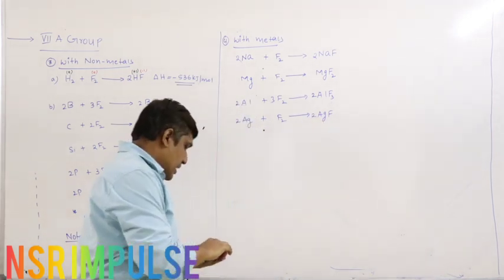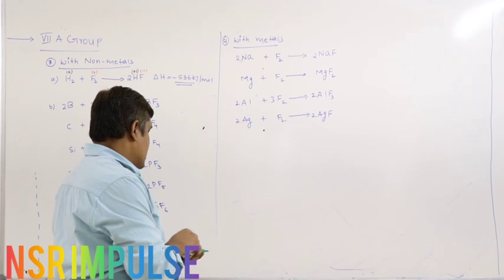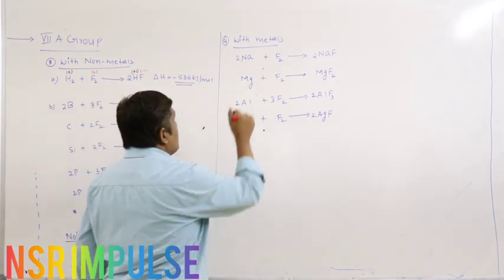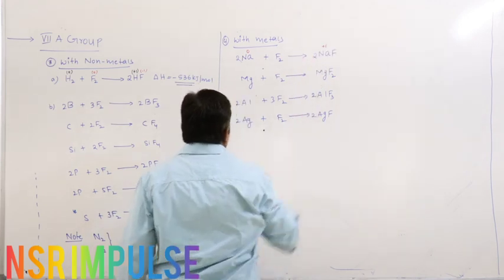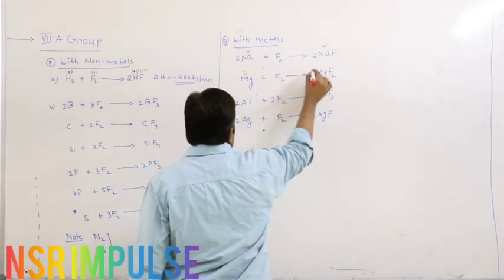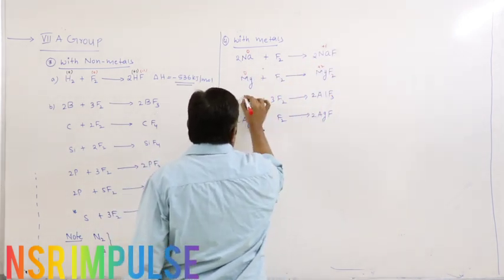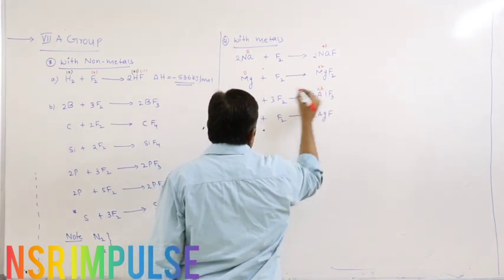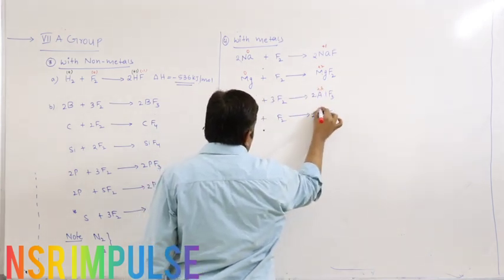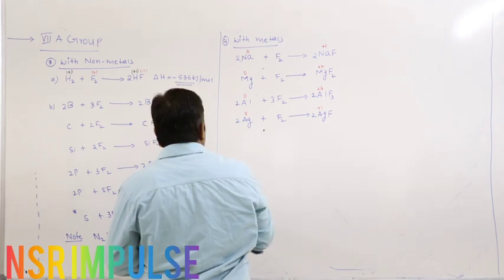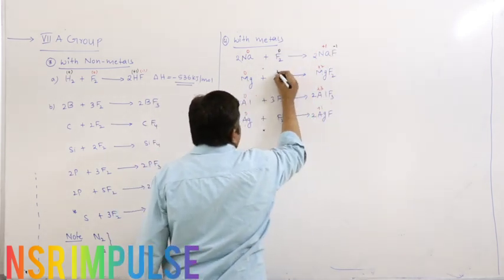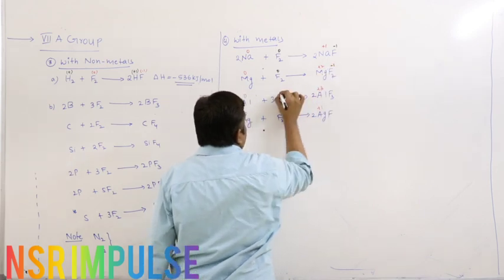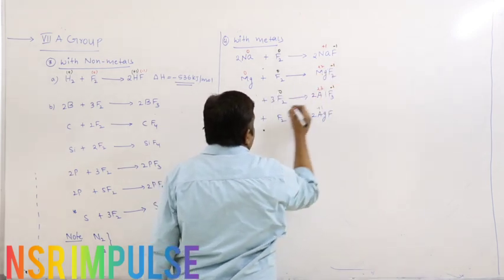If you want, you can assign the oxidation states. Sodium changes from 0 to +1. Magnesium changes from 0 to +2, aluminum from 0 to +3, silver 0 to +1. Now coming to fluorine, always 0 to -1, 0 to -1, 0 to -1.